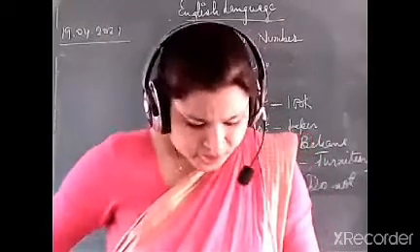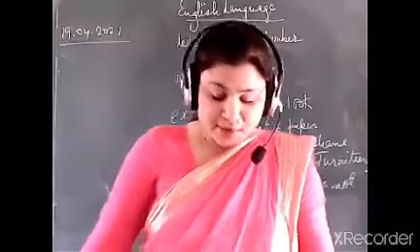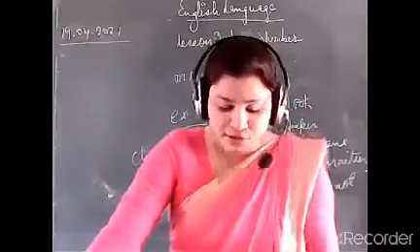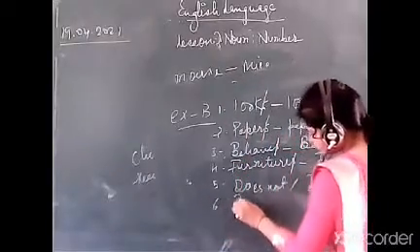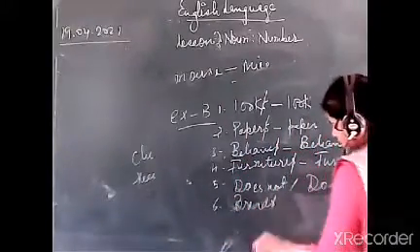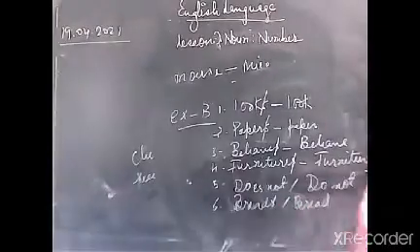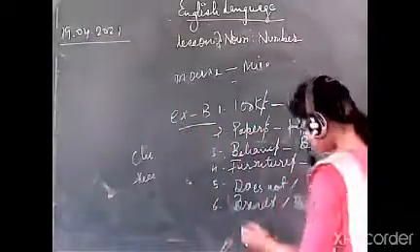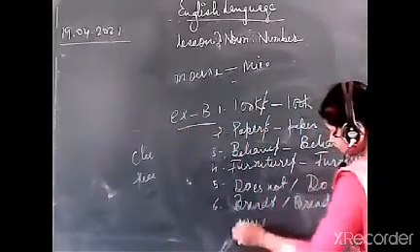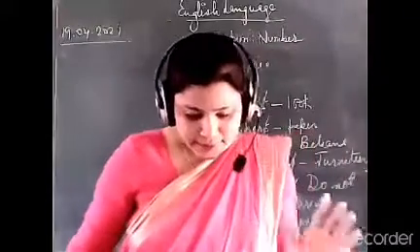Okay. Then point number 6, there was no bread left. There was no bread. First of all, breads is always an uncountable noun, so we have to cut the S and write bread. And it says were, we will cut were and then write was. So there was no bread.